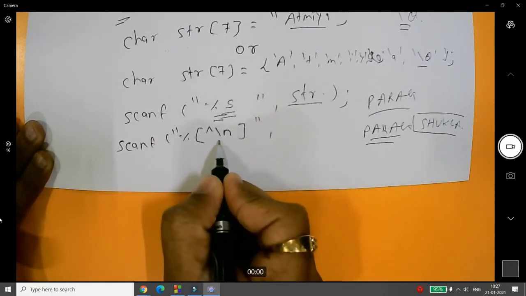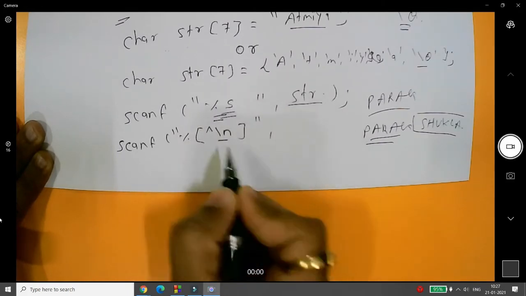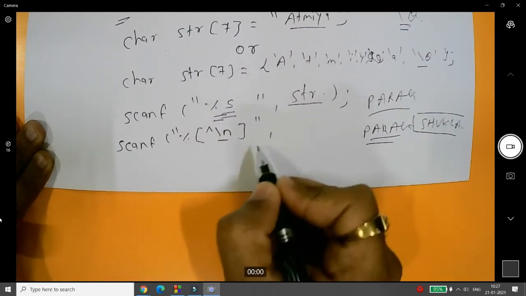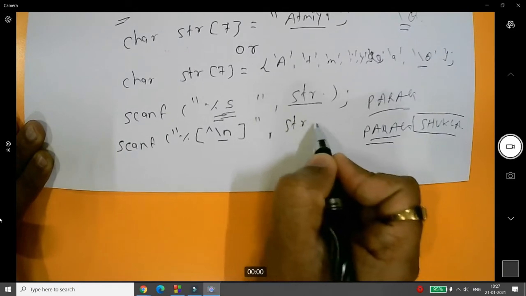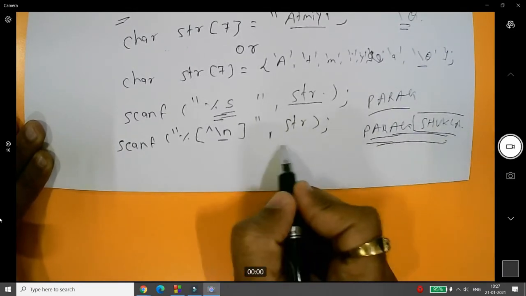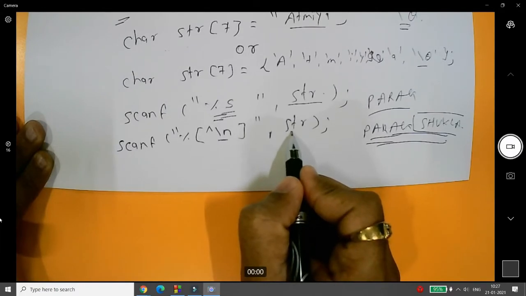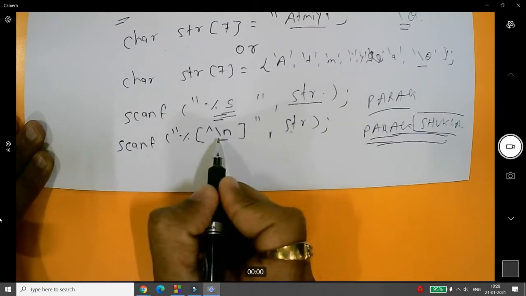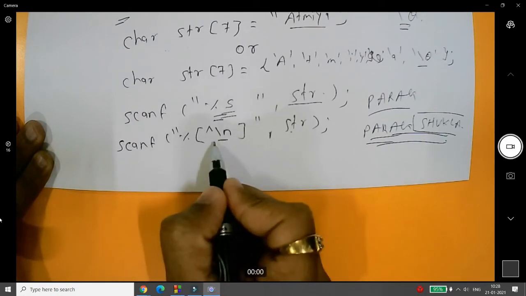So until and unless the user presses \n, I want to get the value, right? And here you can get the value from the user, and as a result the whole string will be stored into this particular variable.